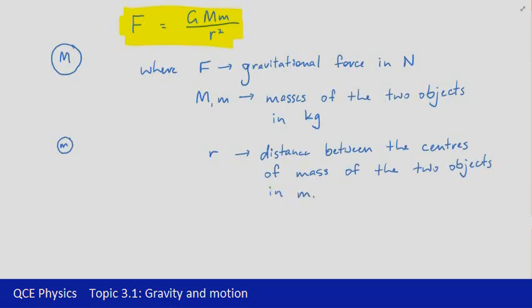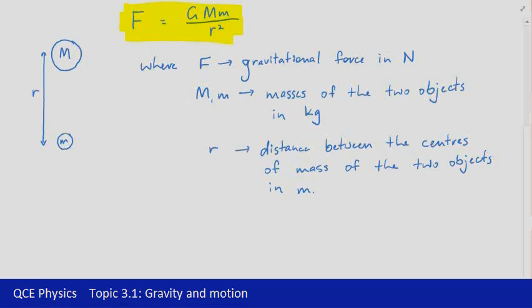But if you're looking at irregularly shaped objects, that makes it a little bit harder to identify where the center of mass is. So like I say, we'll have a quick look at that. So that distance in this case is going to be between the centers of mass, so that would be that value there. Now the reason we use R and not S here to represent distance is because we could really have this object positioned at any distance R away from that larger mass. So that R basically becomes the radius of the circle, so I've drawn part of a circle through here, so we could continue that all the way around, and any object that is that distance R away is going to experience the same magnitude of force.